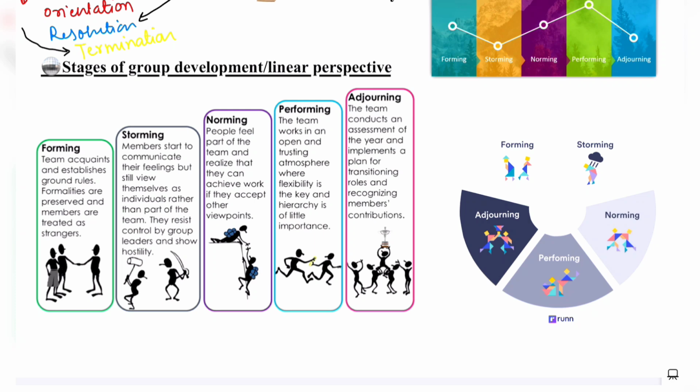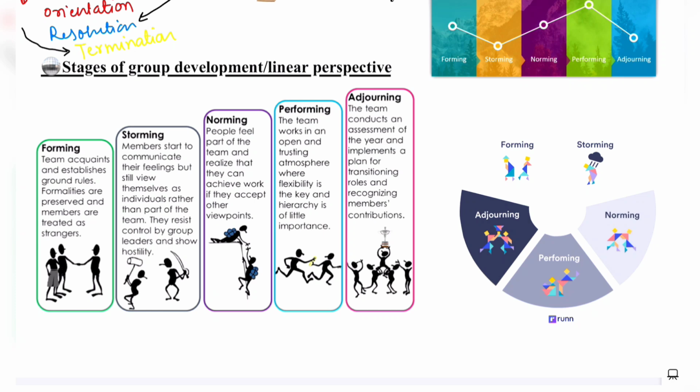After storming comes the norming stage. In the norming stage, people feel part of the team and realize that they can achieve work if they accept other viewpoints. We can refer to this stage as more of a threshold point, where an individual starts to feel more a part of a group rather than being an individual. Then comes the performing stage, where these individuals work together as a group, trusting each other, helping each other, understanding each other, and accomplishing the work that was required to be done by this group.